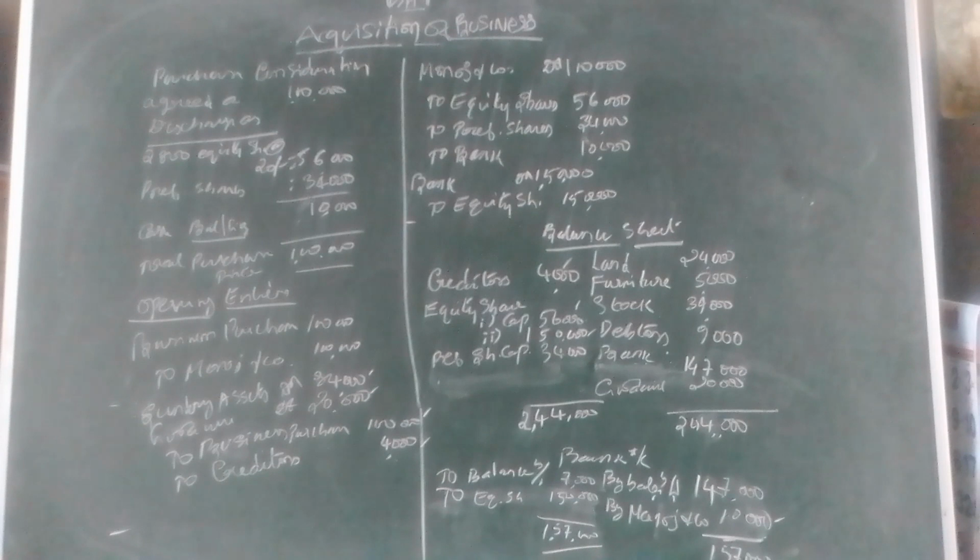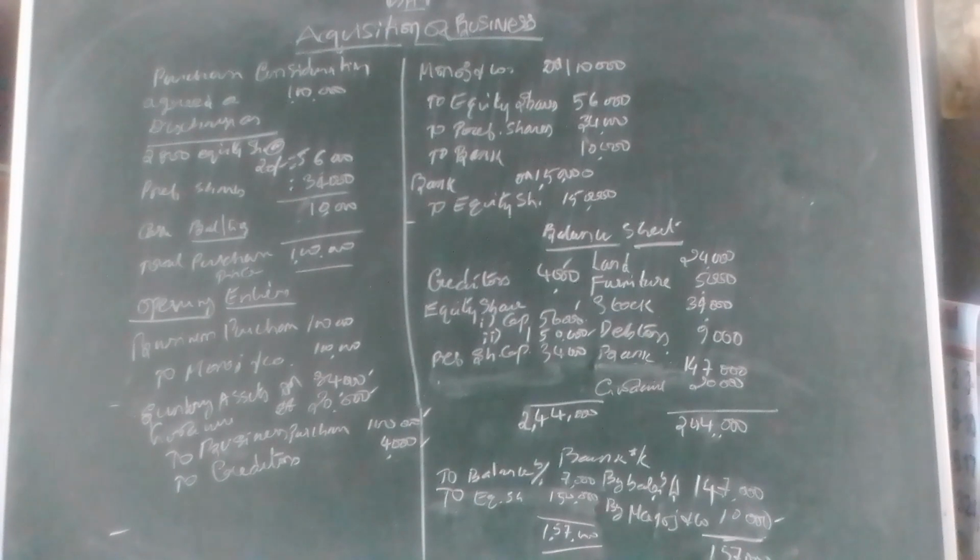Now I am preparing the balance sheet. In this, one simple key factor: if you prepared the second entry, sundry assets account debtor to business purchase, properly, then automatically your balance will get tallied. First, the creditors we have brought into the business, 4,000 rupees, refer that entry.